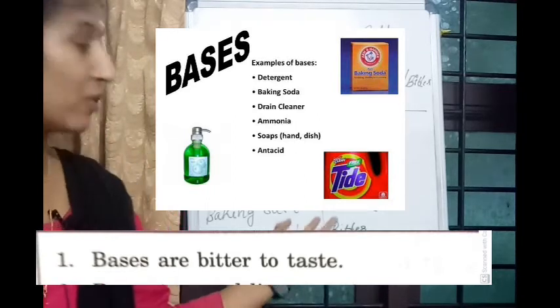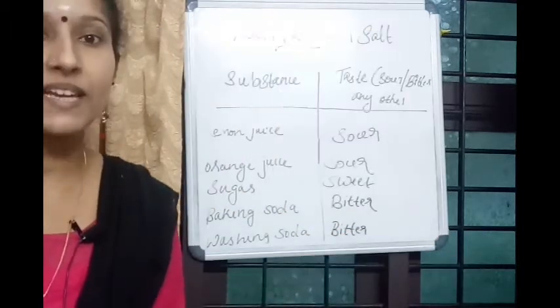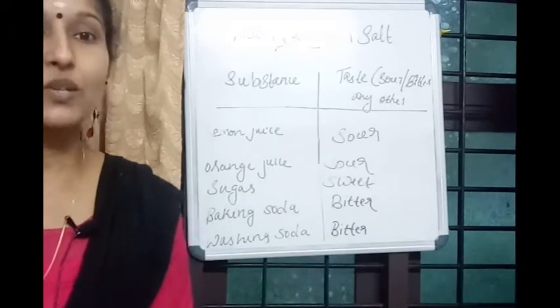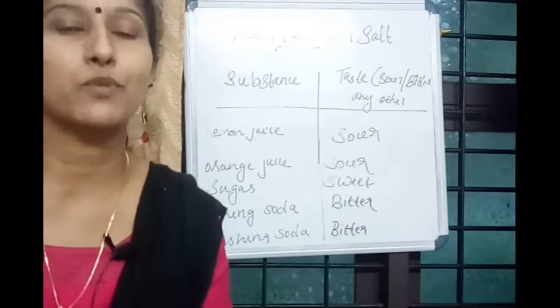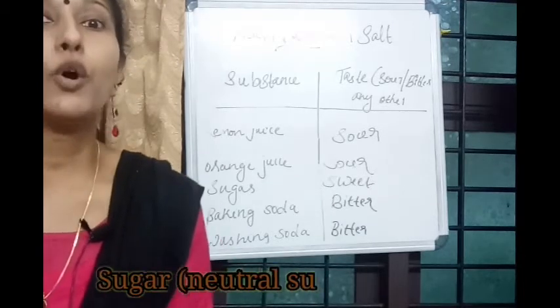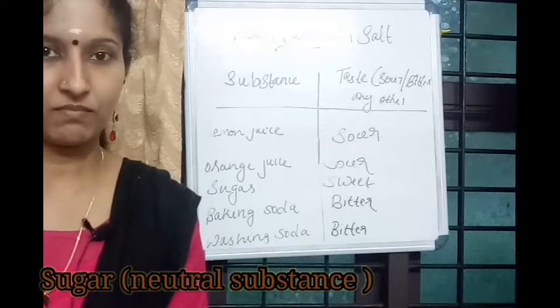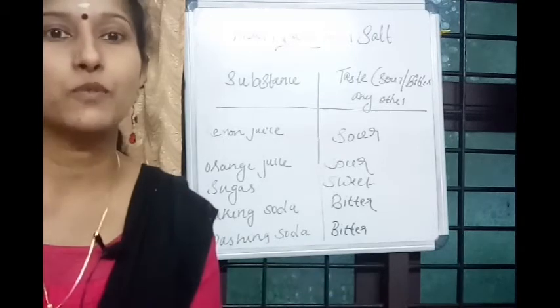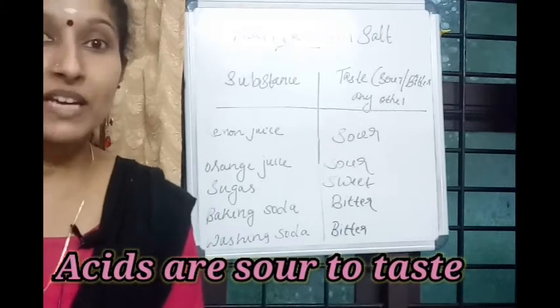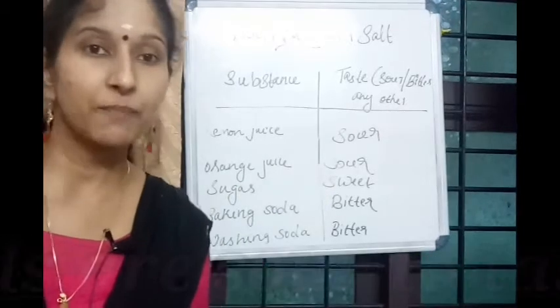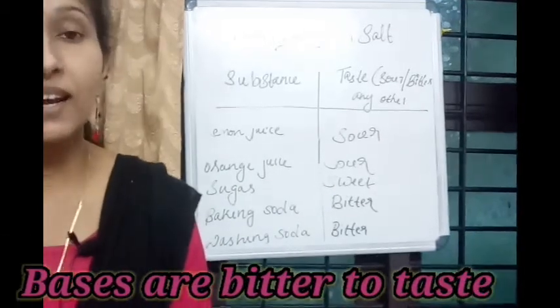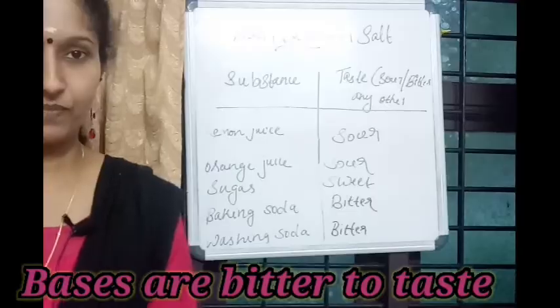And you can see the other one, sugar, sweet taste, not sour or bitter, right? So sugar is a neutral substance. Neutral means no particular taste. So sour tasting substances are acids, bitter tasting substances are bases.